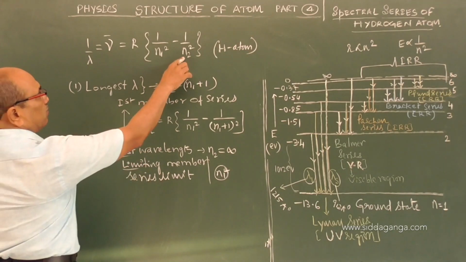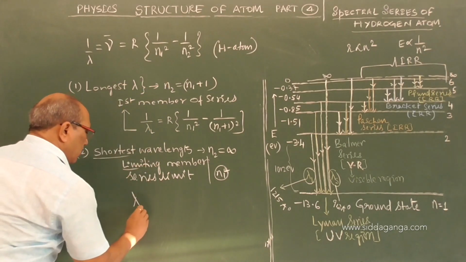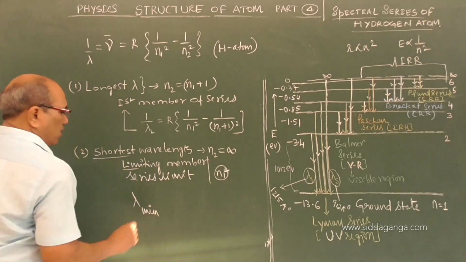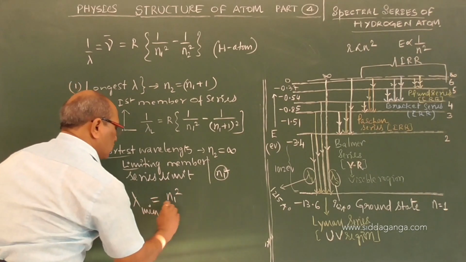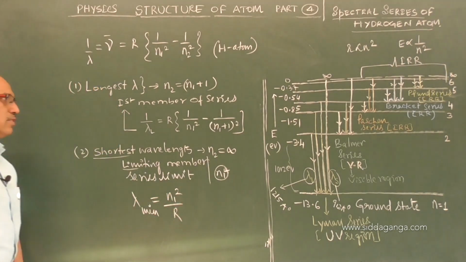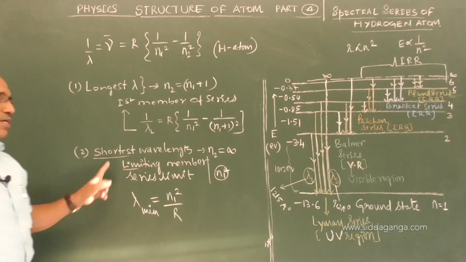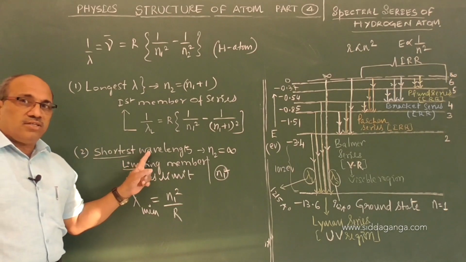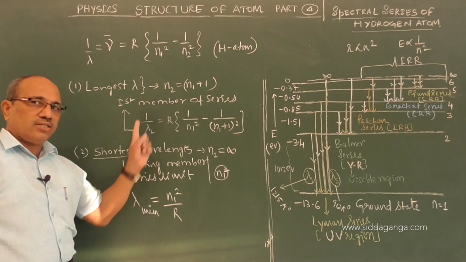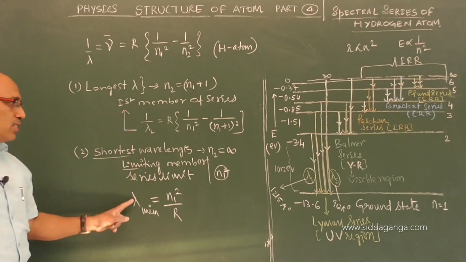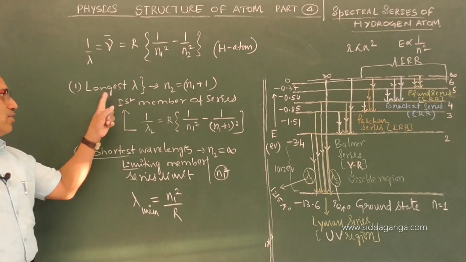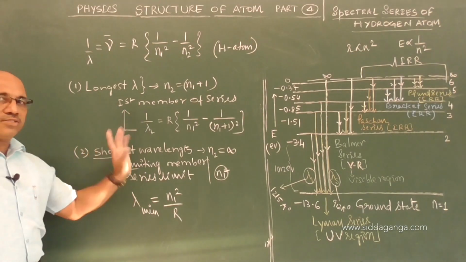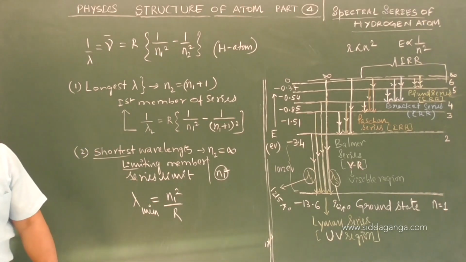When you substitute infinity, I can directly write lambda minimum equal to n1 square by R. Keep these 2 points in mind directly, most helpful. Questions are coming both in entrance and even in the board examination on this formula. But the confusion here is always, if you write longest for shortest and shortest for longest, the answer will be different and we lose the marks completely.